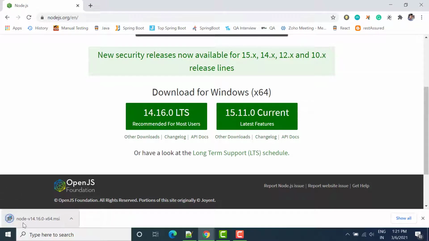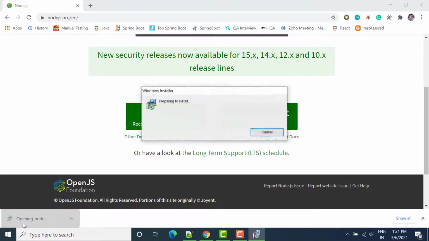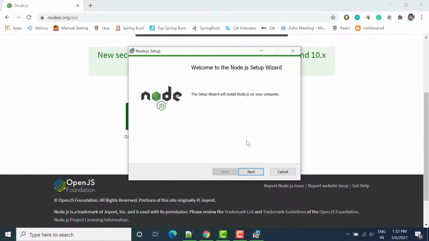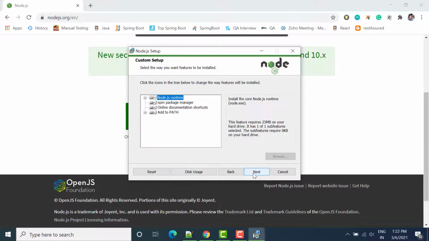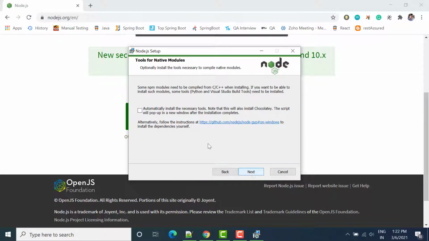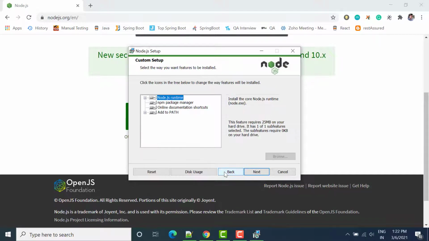Now Node.js is downloaded. We have to click here and then click next. So it's a simple process to install Node.js in your system. Just click next. Also you can see that this Node.js installation will add Node.js to the path variable.